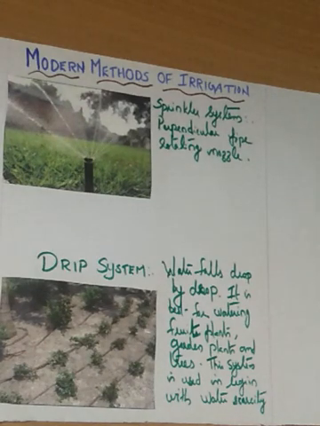So what is the drip system? Here water falls drop by drop just at the position of the roots. So it is called a drip system. Where can we use this system? For watering fruit plants, gardens and trees, and in regions where the availability of water is very little or there is scarcity of water. By this system water is not at all wasted, because it waters the plants at the root, drop by drop.